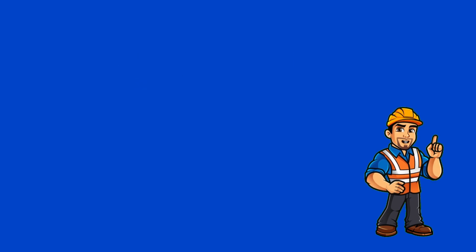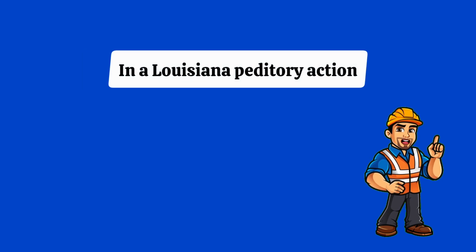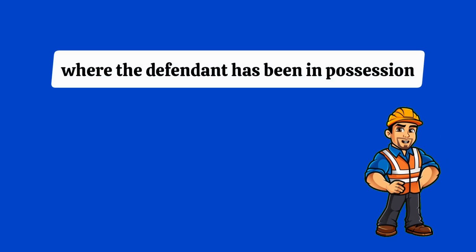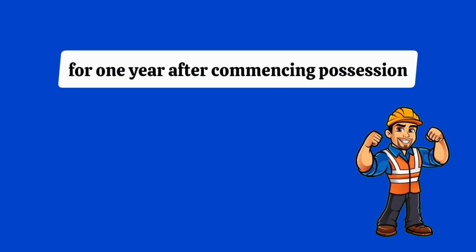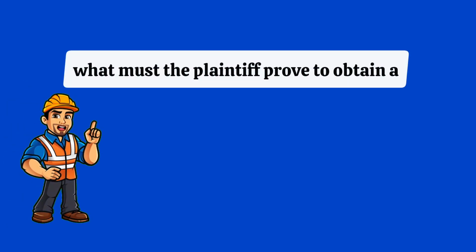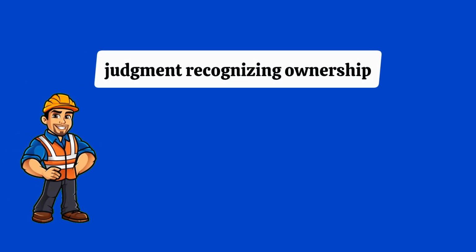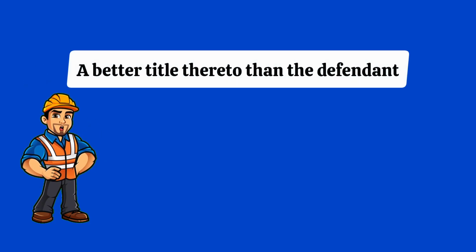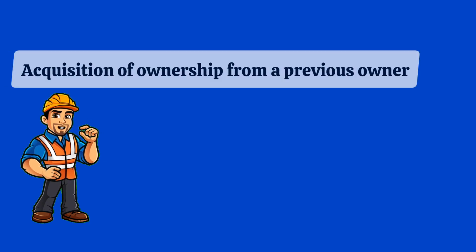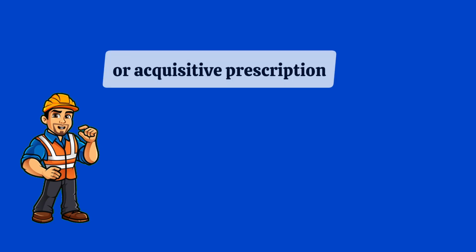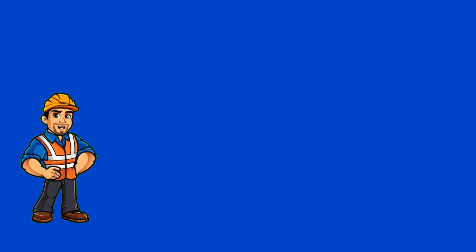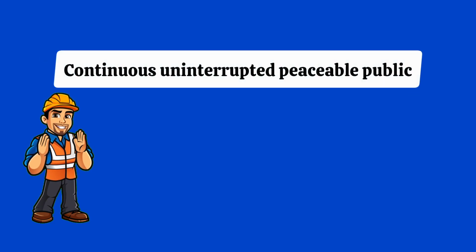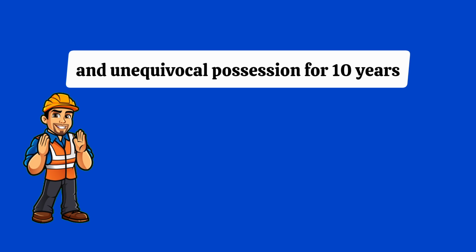Number 10. In a Louisiana petitory action where the defendant has been in possession for 1 year after commencing possession in good faith with just title, what must the plaintiff prove to obtain a judgment recognizing ownership? A. A better title thereto than the defendant. B. Acquisition of ownership from a previous owner or acquisitive prescription. C. Continuous, uninterrupted, peaceable, public, and unequivocal possession for 10 years.